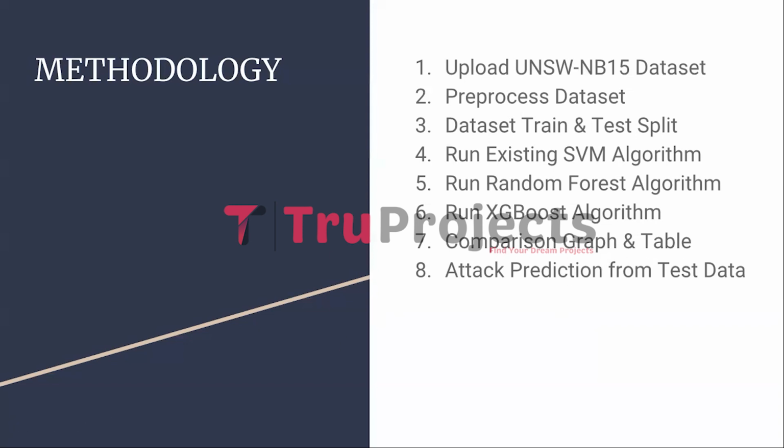This module generates a comparison graph and table to showcase and compare the performance of the different algorithms used, the tasks of SVM, Random Forest and XGBoost. This graph and table provide a visual representation and a numerical summary, allowing for the comparison of the prediction accuracy achieved by each algorithm. And the final module is Attack Prediction from Test Data.